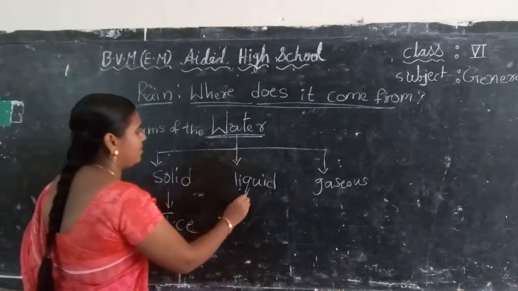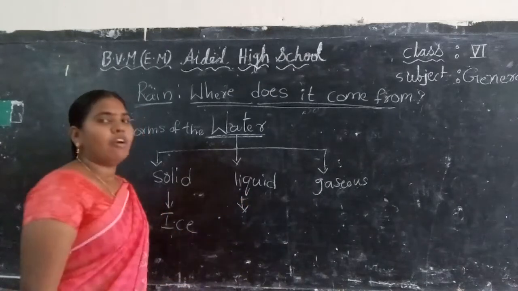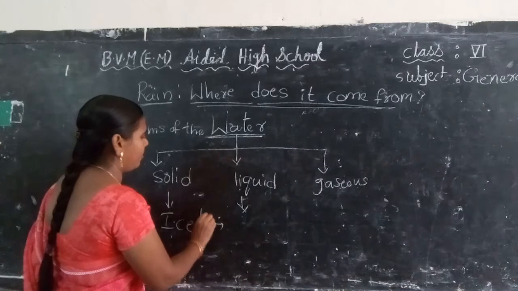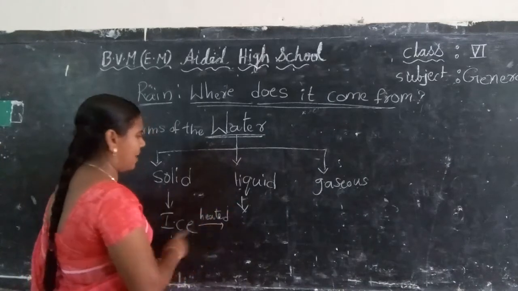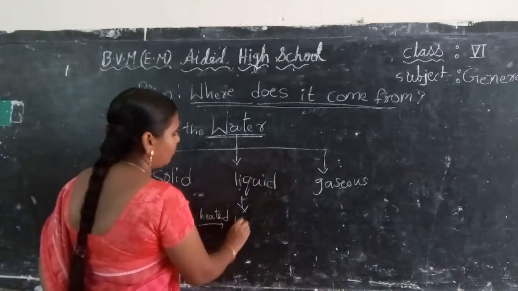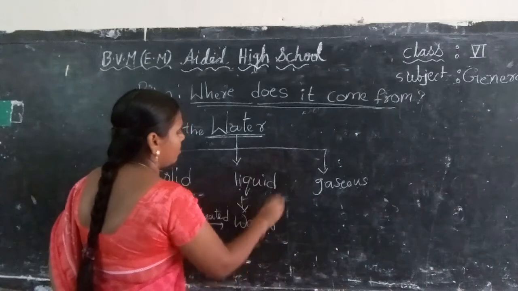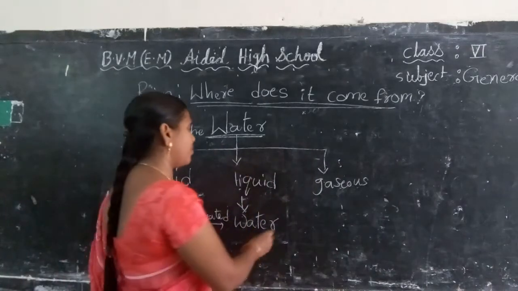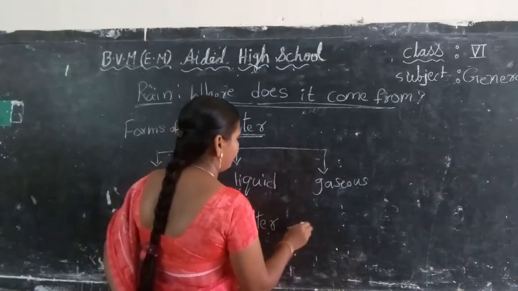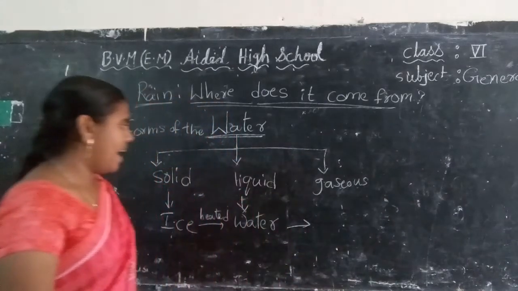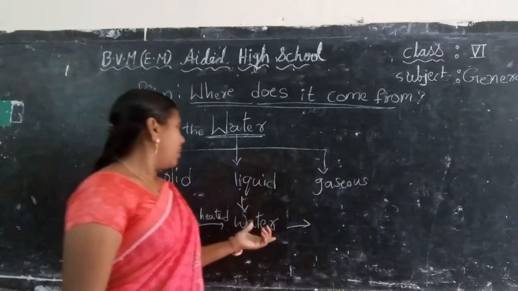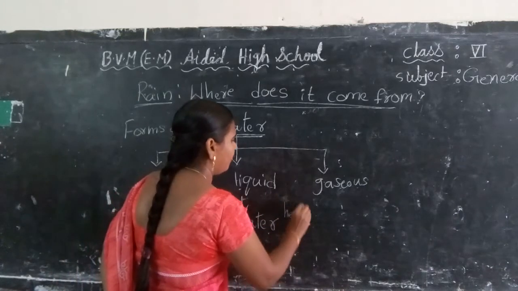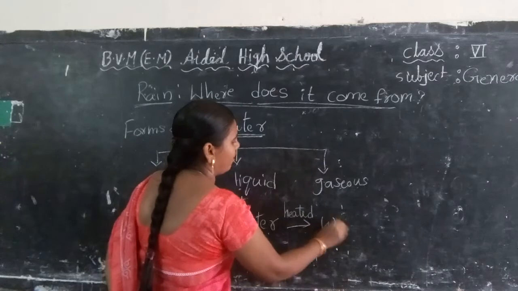The next one is liquid form. When you heat ice cubes, it changes into water. So this is the liquid form of the water. The next one is gaseous form. Gaseous form means when you heat the water, it changes into gaseous form like water vapor.